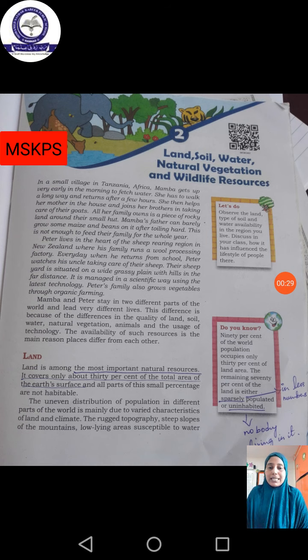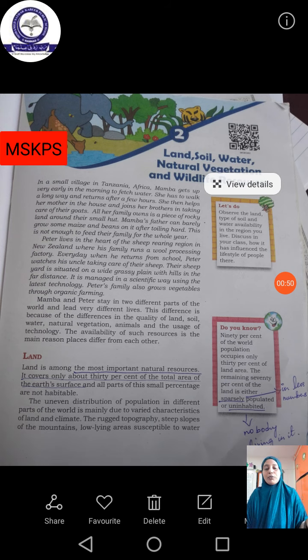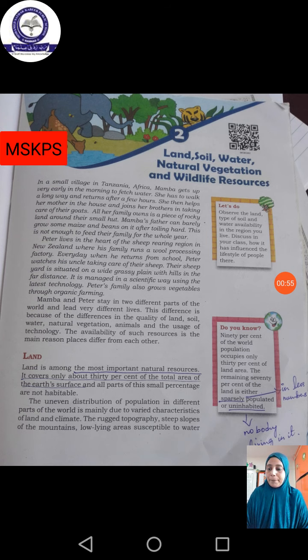The name of this topic is land, soil, water, natural vegetation and wildlife resources. As I read this topic itself, you all know how important these things are for us. Without these things we can't live. It is very essential and necessary not only for human life, but for all living things. So we are going to see the importance of land, soil, water, natural vegetation and wildlife resources in this lesson.